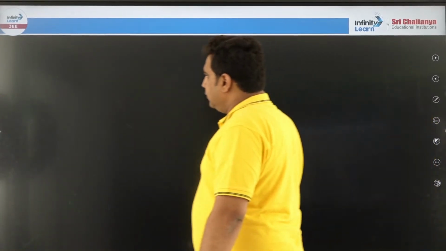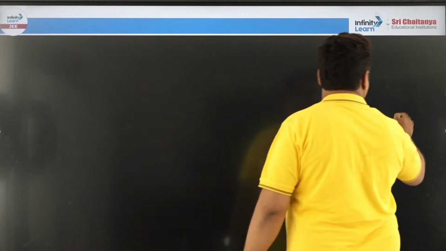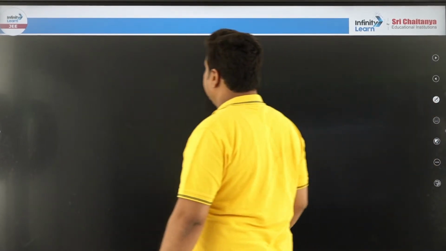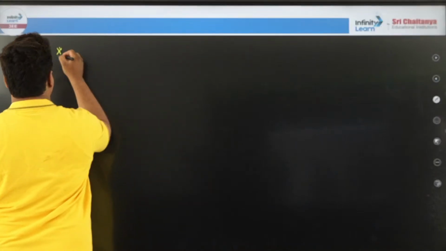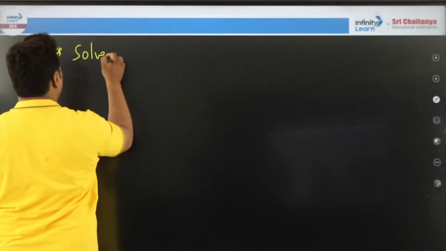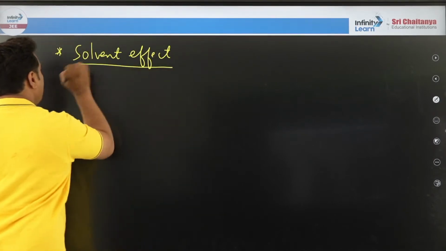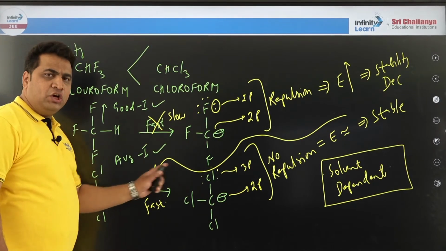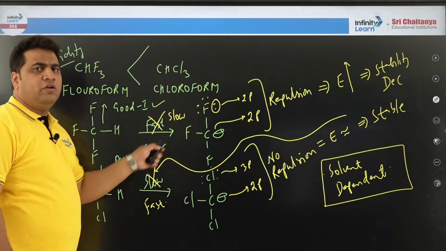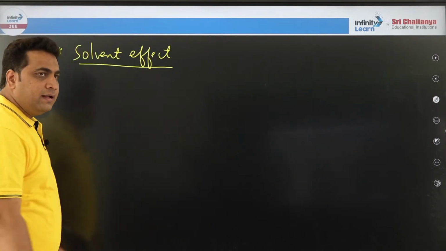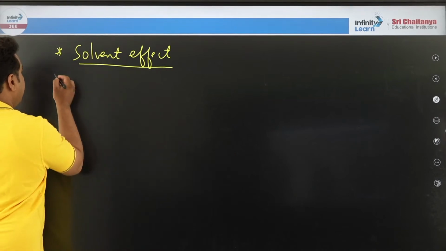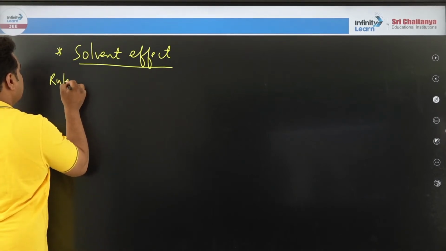Now remember all of you, the last and final factor is the solvent effect. Without teaching you stories, I will say here we are having ambiguity, correct? To solve this, solvent effect will give you clarity. Look here. Remember, one rule is there, that rule you should know. That rule is